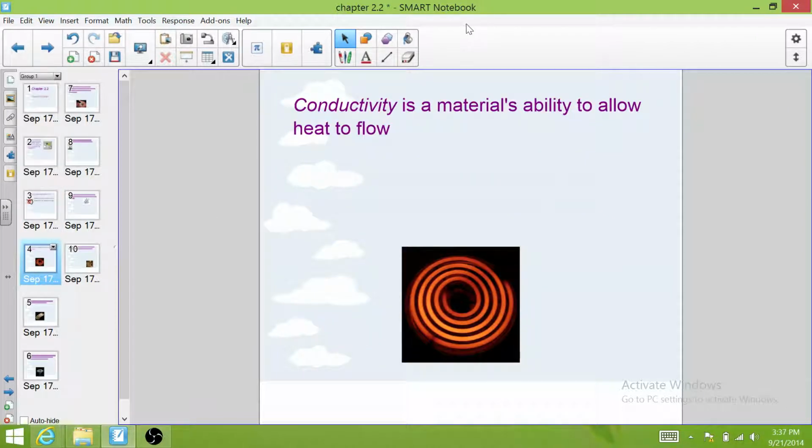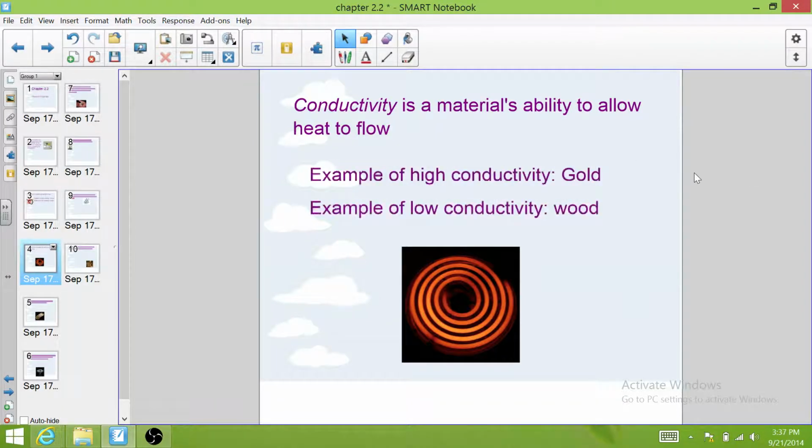Conductivity is a material's ability to allow heat to flow. So an example of high conductivity is gold. If you heat up a piece of gold, it will release that heat very quickly and cool off very fast. And that's because it has a high conductivity. An example of low conductivity is wood. If you heat up a piece of wood, say in a fire, it will hold in that heat and it won't let it flow out very easily, and it will stay hot for a long time. And that's because it has a low conductivity of heat.